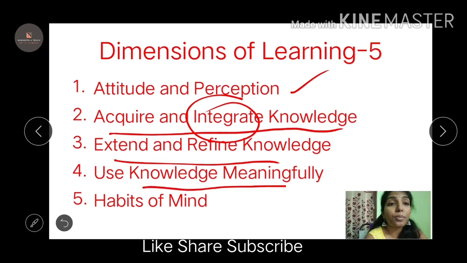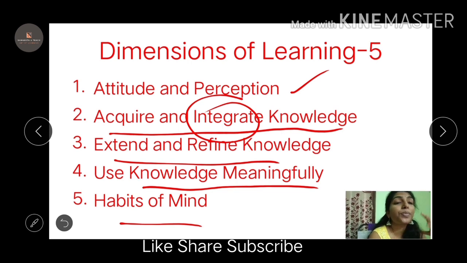Use the knowledge meaningfully. So you are using the knowledge, whatever you have understood, whatever you have cleared for yourself, you will use that knowledge in a meaningful way, the way you wanted. Okay, habits of mind.